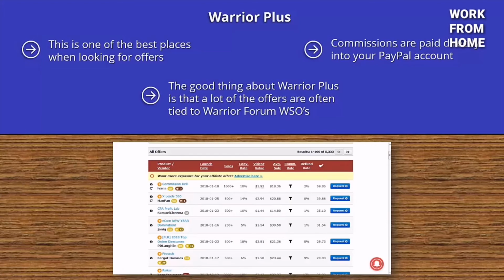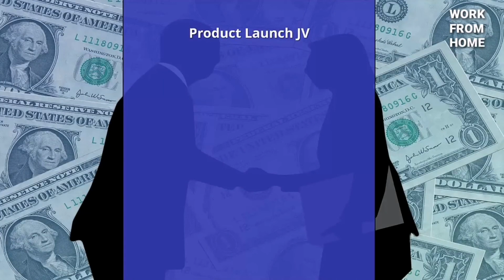Sign up for a Warrior Plus account and then click Affiliates and Offers to arrive at a page like this. You can sort this page by the number of sales, commission payout, value per visitor, etc. As always, you should check the affiliate details and the sales page, often a WSO, before making a decision to request approval. If you are happy to promote the product, then make the request by clicking the blue Request button on the right-hand side. Product Launch JV.